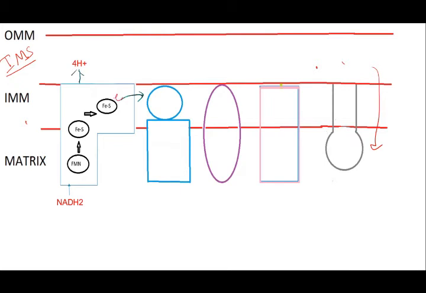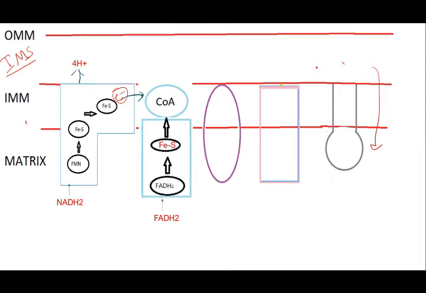The electrons produced in this reaction will be transferred to ubiquinone, and this ubiquinone will be converted into ubiquinol, right? Next, FADH2, which was produced in the TCA cycle, will be transferred to the iron complexes in complex 2, and then to ubiquinone again, and in this reaction it will be releasing 2 hydrogens into the intermitochondrial space.